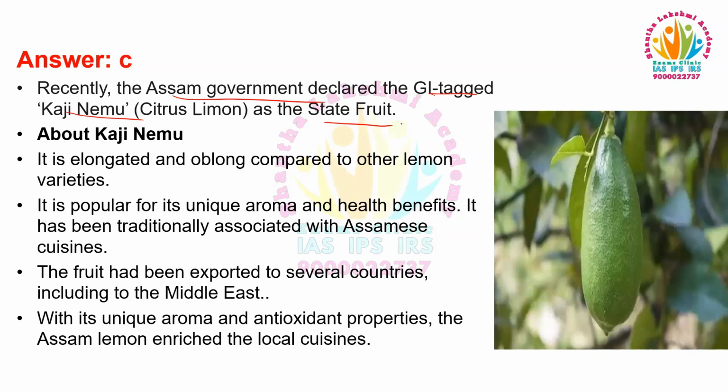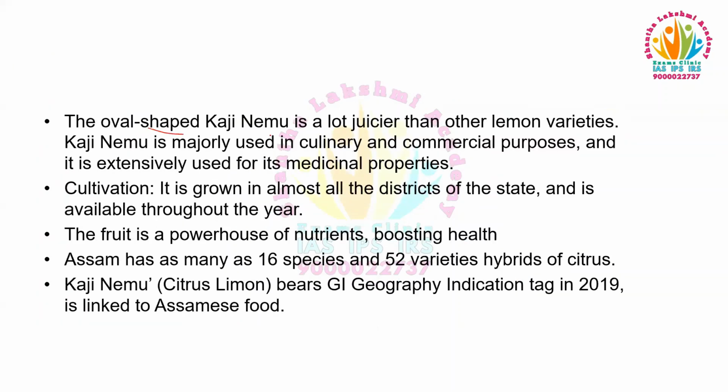About the Kaji Nemu, it is elongated and oblong compared to the other lemon varieties. It is popular for its unique aroma and health benefits. It has been traditionally associated with Assamese cuisines. The fruit has been exported to several countries, including the Middle East. With its unique aroma and antioxidant properties, the Assam lemon enriches the local cuisines. The oval-shaped Kaji Nemu is a lot juicier than the other lemon varieties. Kaji Nemu is majorly used for culinary and commercial purposes, and it is extensively used for its medicinal properties.